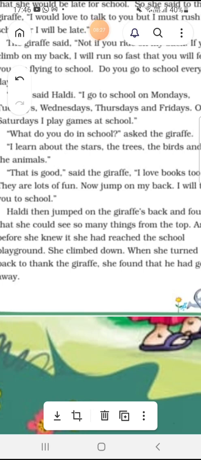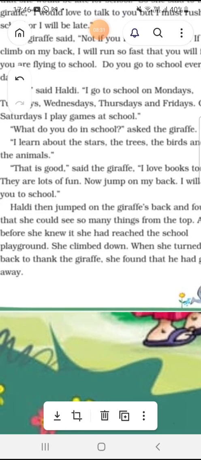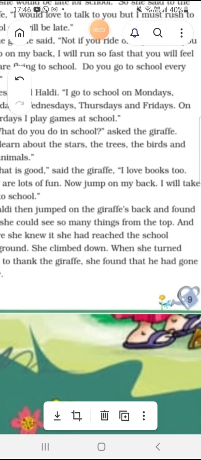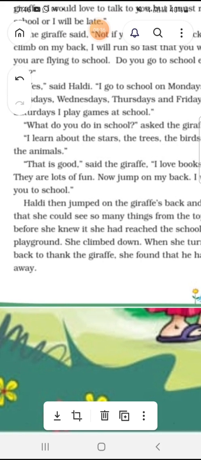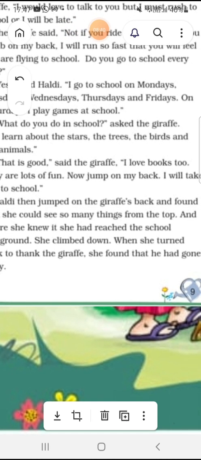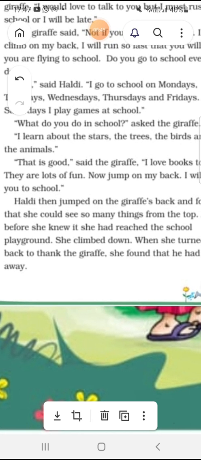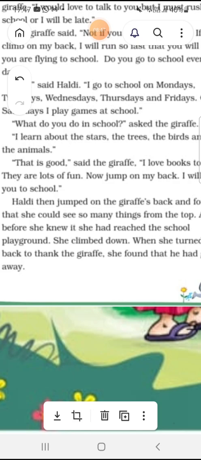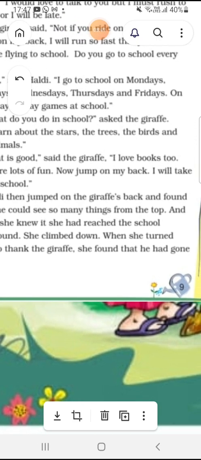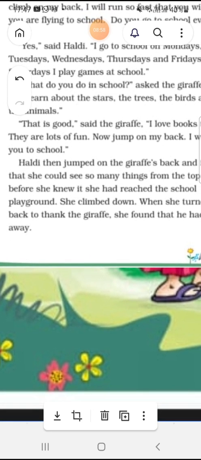"That is good," said the giraffe. "Oh, that's very good. I love books too. They are a lot of fun. Now jump on my back. I will take you to school." The giraffe said, "Yes, I also love reading books, because books give us a lot of fun. Now jump on my back." So the giraffe told Haldi to jump on his back and he would take her to school.